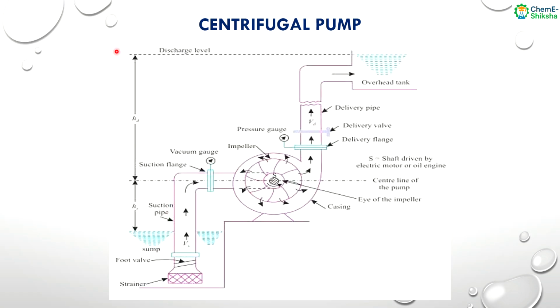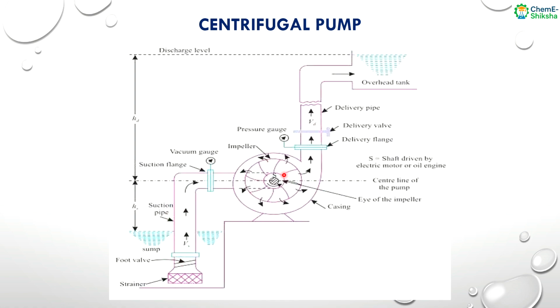Now this is a picture where a centrifugal pump is shown. You can see this is the sump, from where we want to lift the fluid to the overhead tank. So this is the overhead tank, and from this sump we want to lift the fluid to this overhead tank via this centrifugal pump.